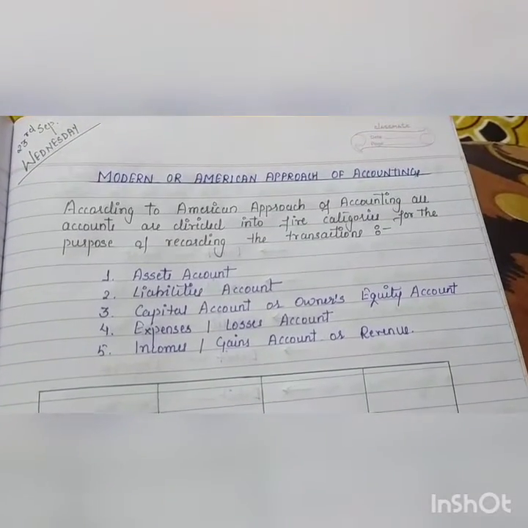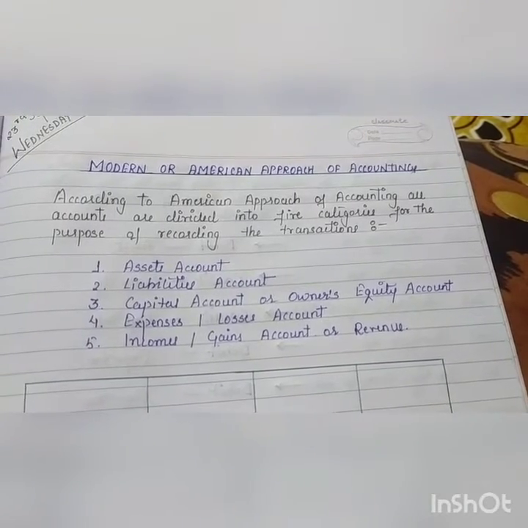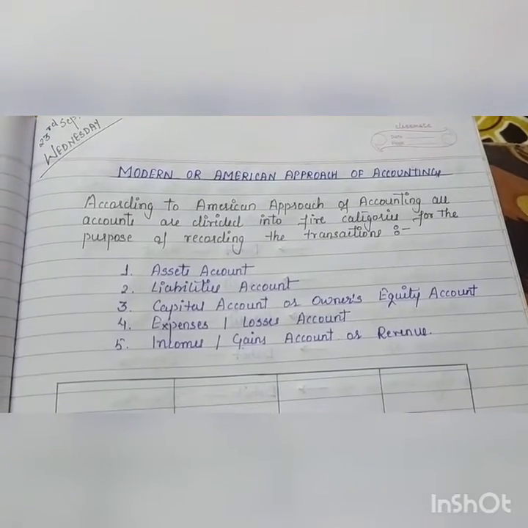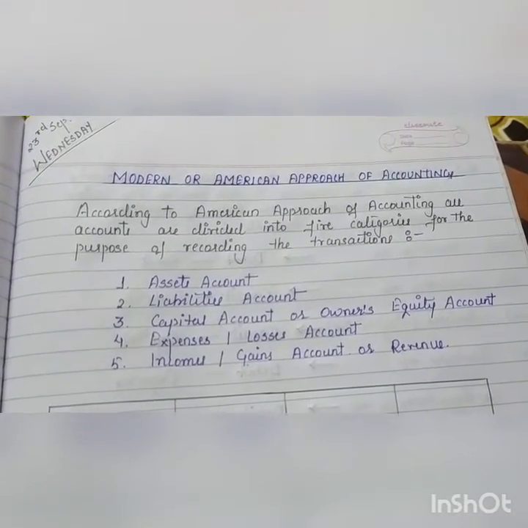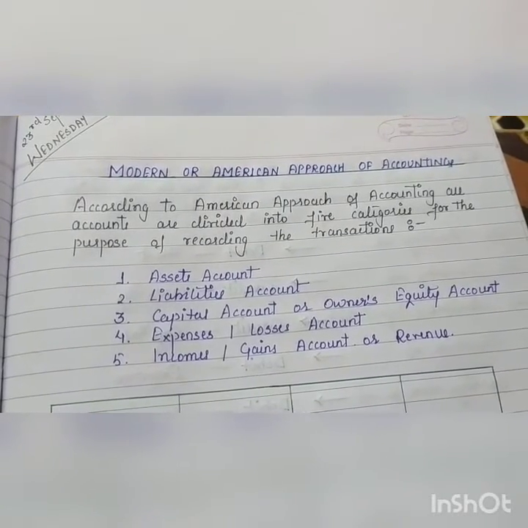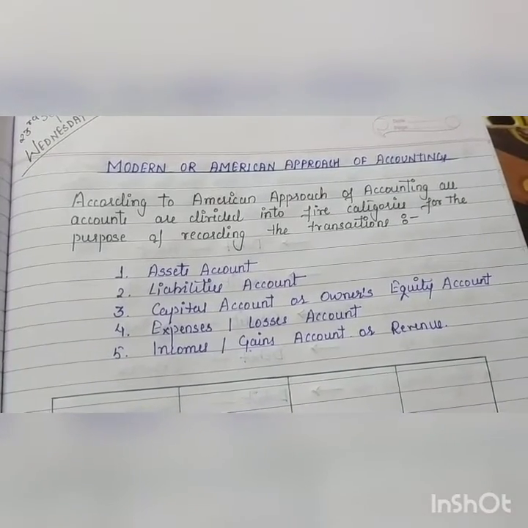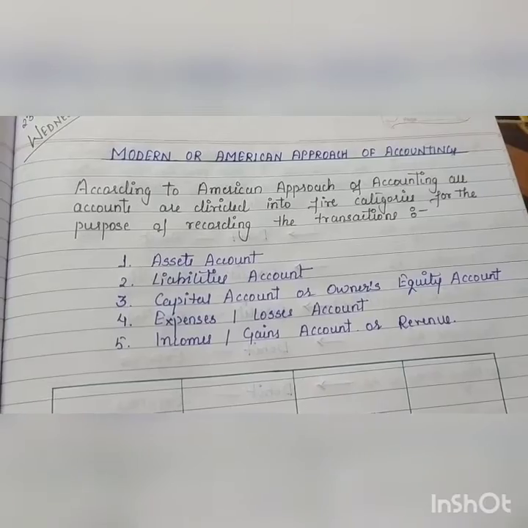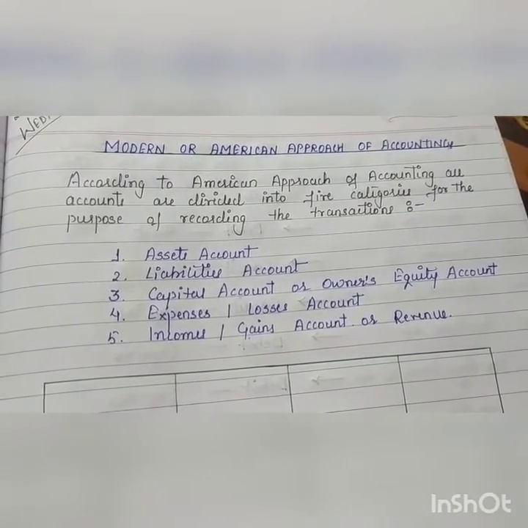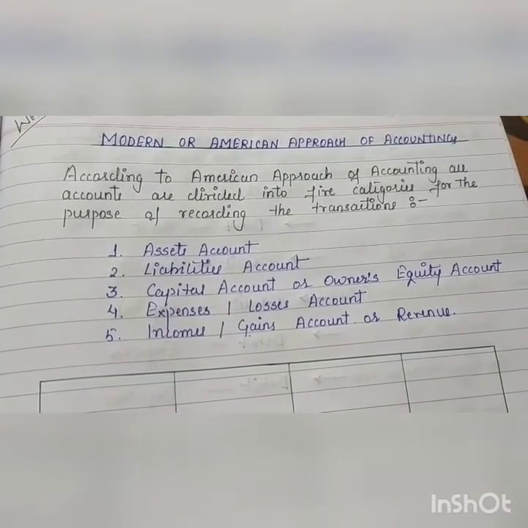Good morning, students. Our today's topic is modern or American approach of accounting. As we have discussed, there are two approaches for the classification of account, traditional and modern. So today we are going to start the second approach, that is modern or American approach of accounting. According to American approach of accounting, all accounts are divided into 5 categories for the purpose of recording the transactions.